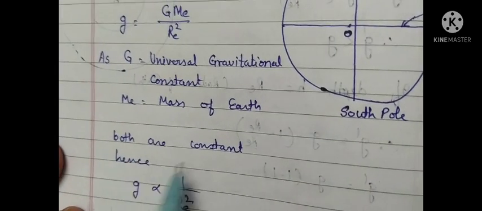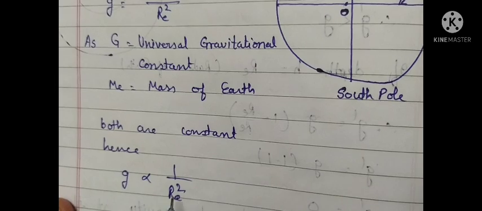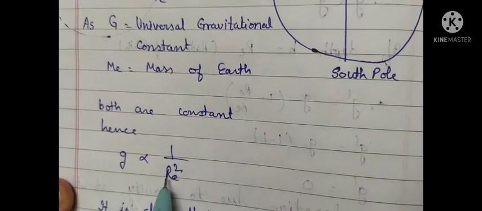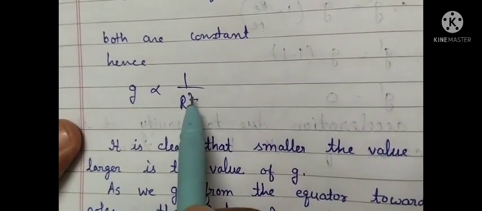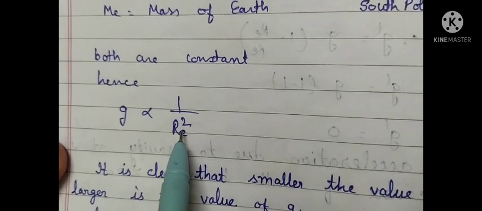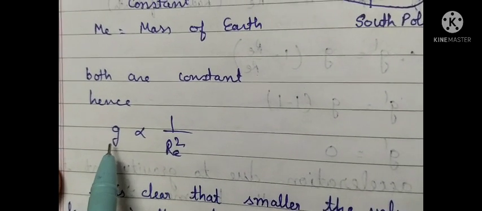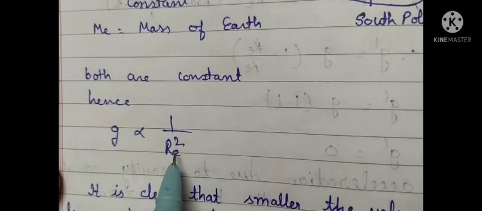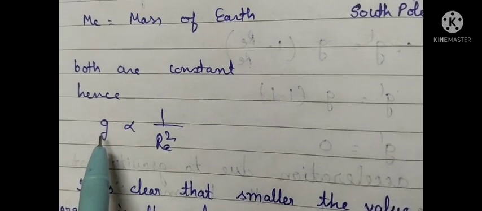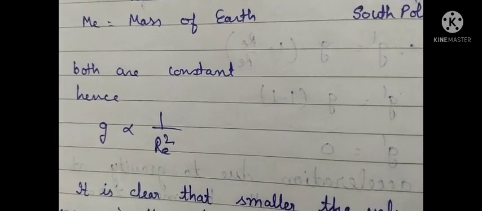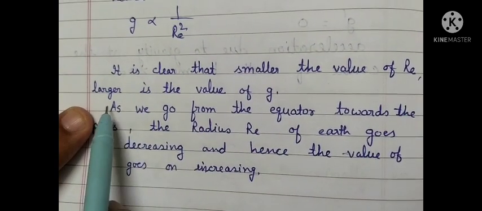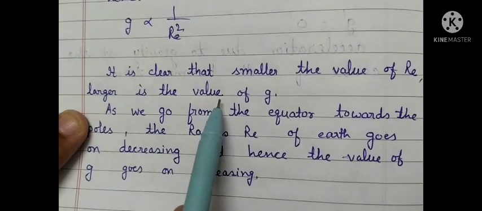So g is inversely proportional to the radius square of the planet, in respect of earth, the radius of earth square. So greater is the value of radius, lesser is the acceleration due to gravity. Greater is the value of the radius of the earth, lesser is the acceleration due to gravity. It is clear that the smaller the value of Re, the larger is the value of g.